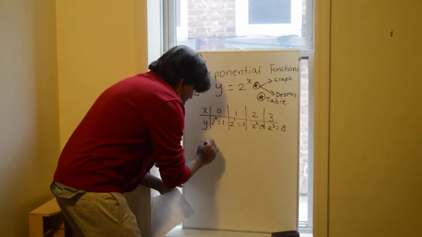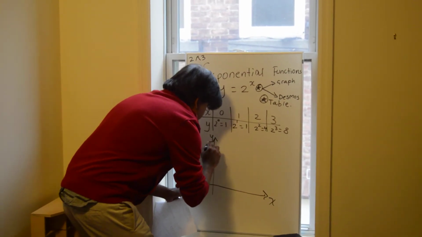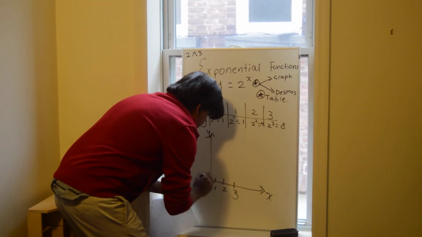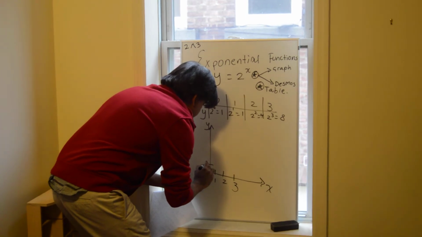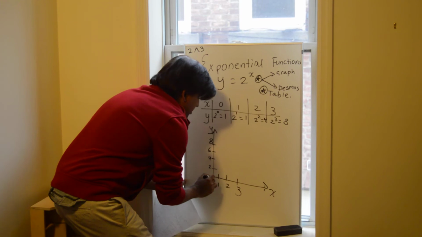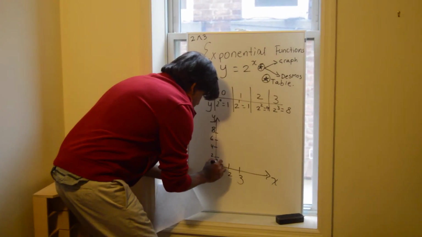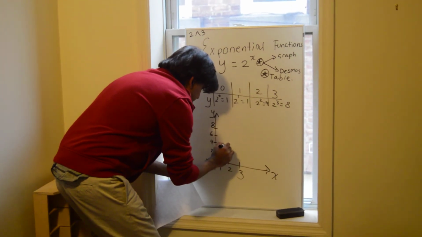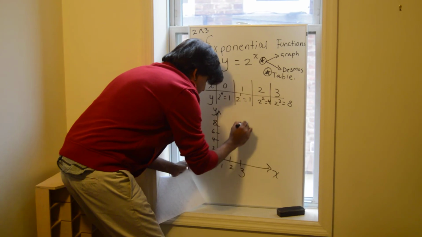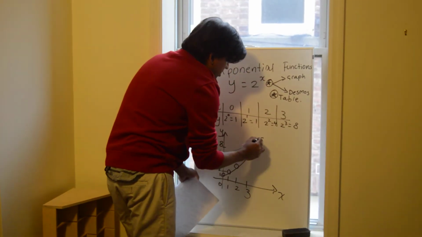Now if we were to plot this, so at 0 it's 1, which will be right here. At 1 it's 2, at 2 it's 4, at 3 it's 8. Again, Desmos and your calculator, it makes it so easy. So you'll get a graph like this. This is called an exponential graph.